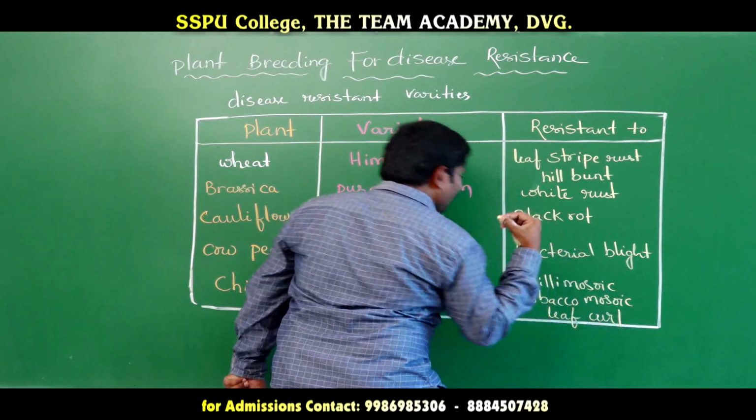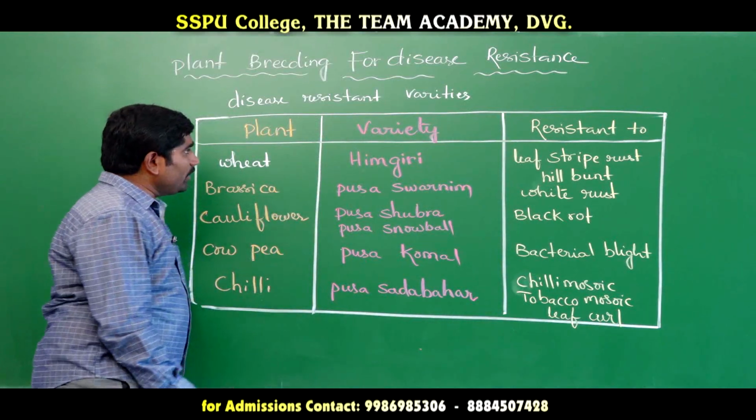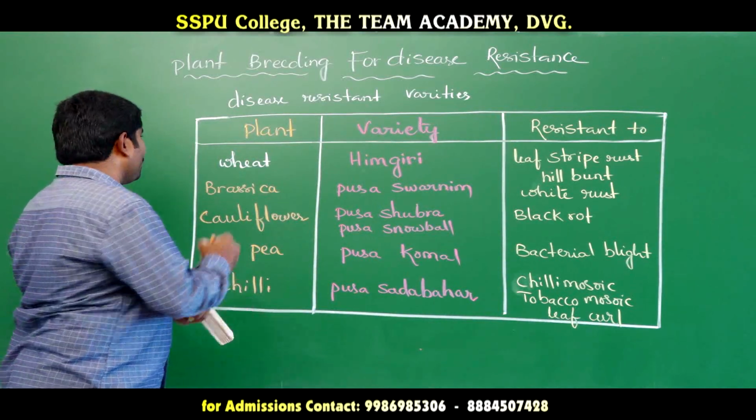So these are examples of some of the disease resistant varieties.